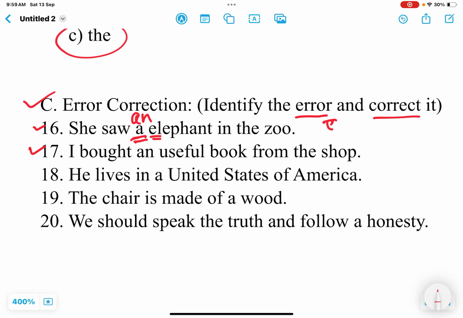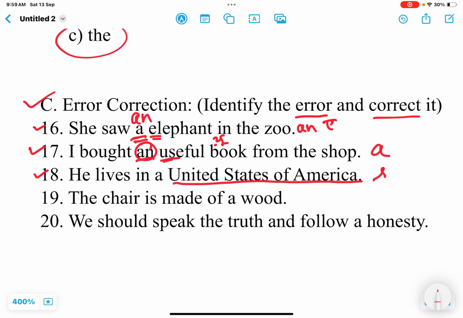Similarly, the second one is: I bought an useful book from the shop. An useful, useful, a yoo sound, right? So what are we to use here? A. So here an, and here a. Next one is: he lives in a United States of America.